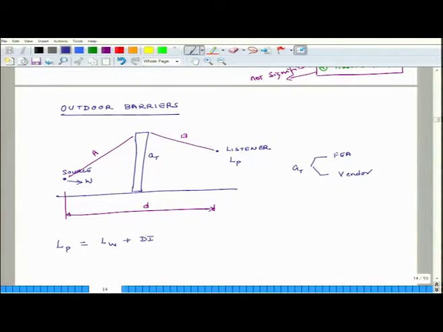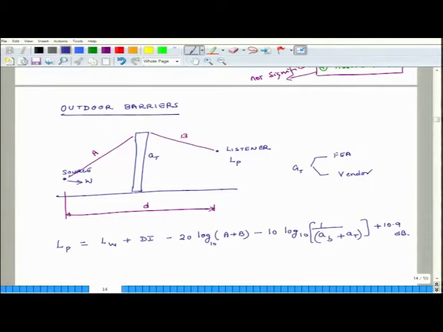It is 10 log of directivity factor, minus 20 log of (a plus b), minus 10 log of 10. So, all these are to base 10, 10 log of 1 over (AB plus AT), plus 10.9. So, this is again in decibels.